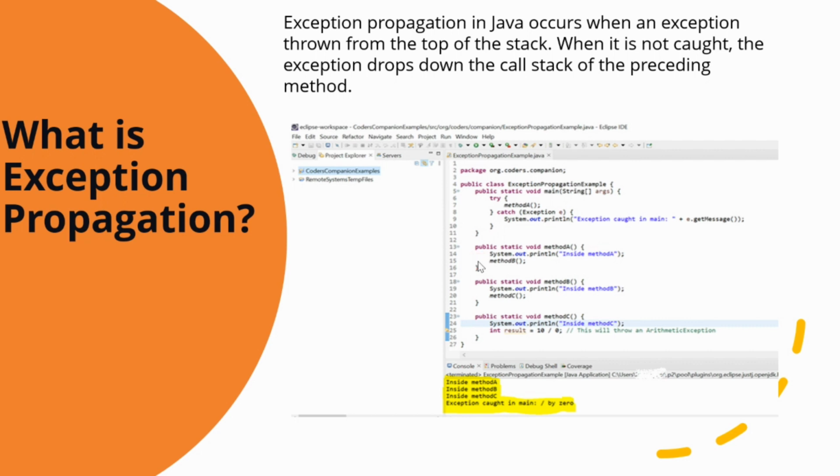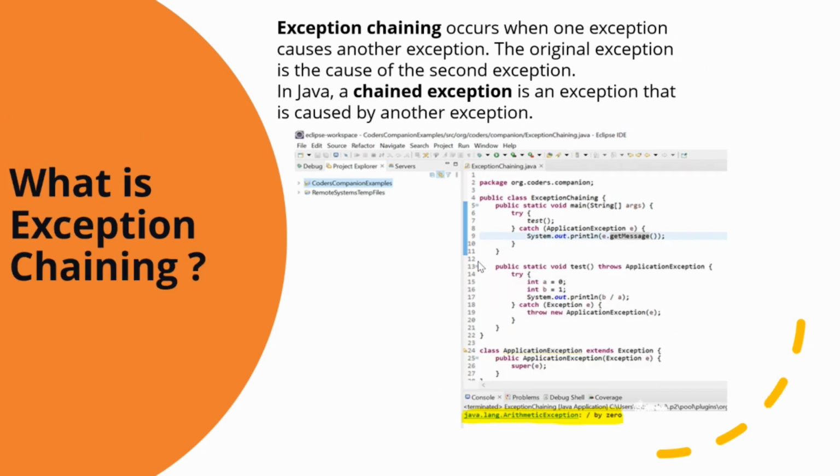The next question is what is exception chaining? So exception chaining occurs when one exception causes another exception.